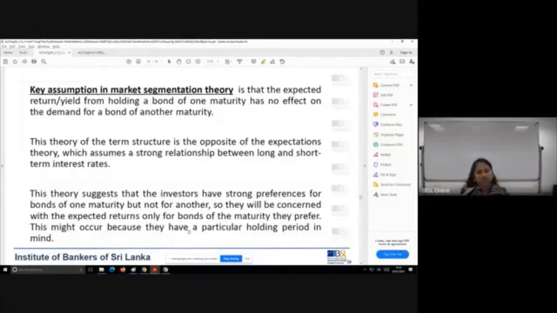The key assumption in the market segmentation theory is that the expected return or yield from holding a bond of one maturity has no effect on the demand for a bond of another maturity.